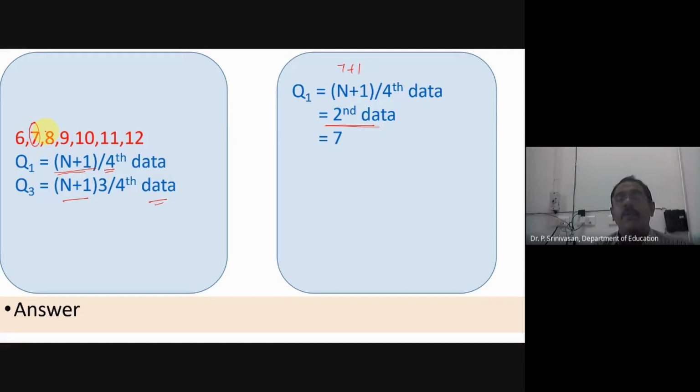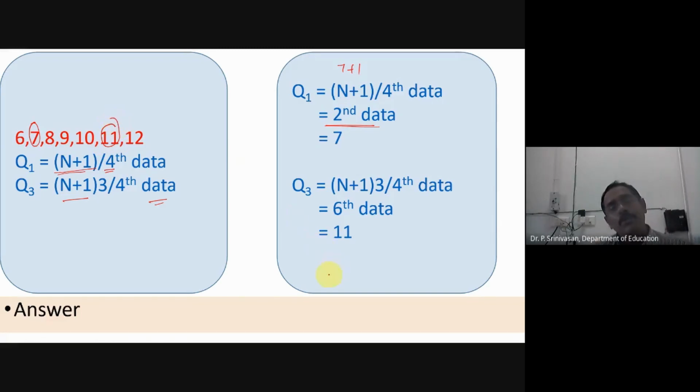Now we'll go for Q3. The (N plus 1) by 4, into 3, th data: 8 into 3 by 4 is the 6th data. Here you can count 1, 2, 3, 4, 5, 6. The 6th data is Q3. So now it is very easy. You know Q3 and you know Q1. So (11 minus 7) by 2. 11 minus 7 is 4, and 4 by 2 is equal to 2.